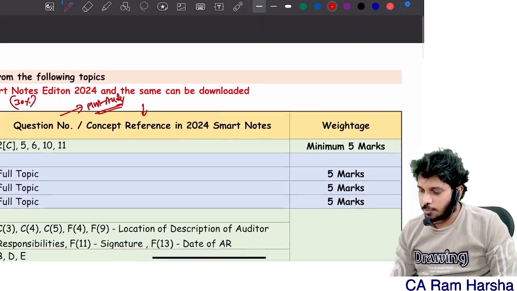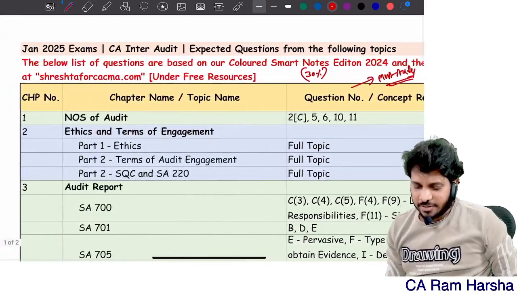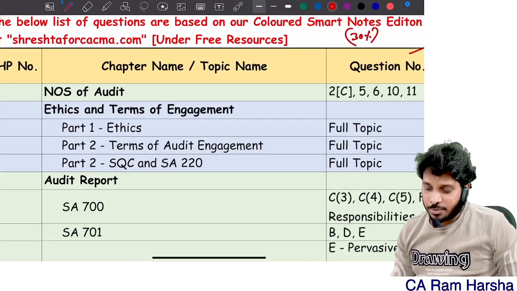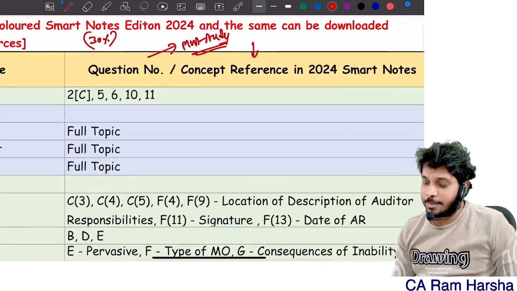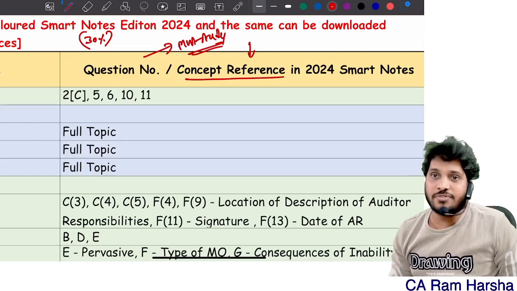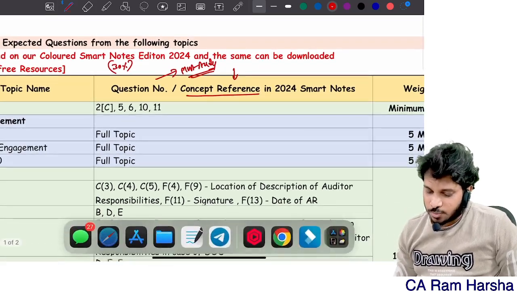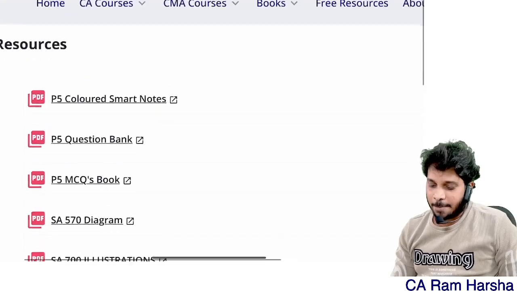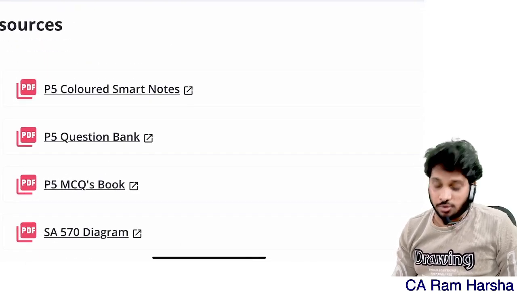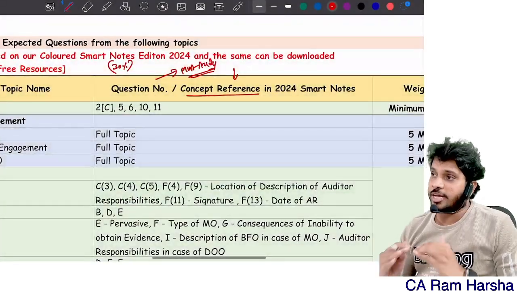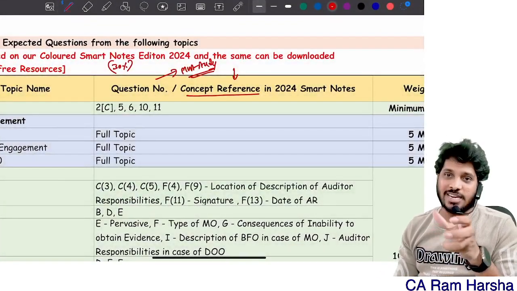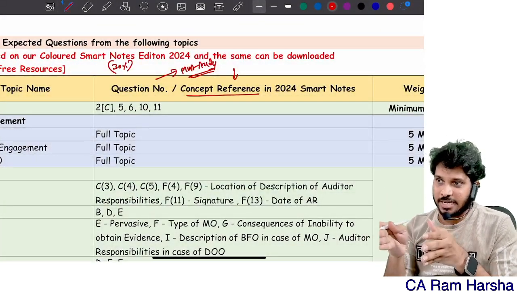I have given the chapter number in our book, the chapter name in our book, and the question number or concept reference in our book. By the way, this book can be downloaded here, the P5 colored smart notes. Those of you following some other book or ICAI book can cross verify this concept in that material.